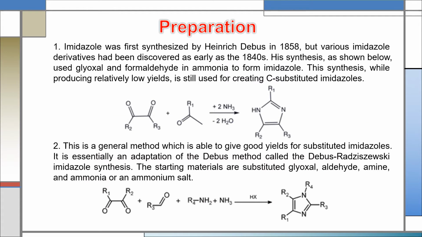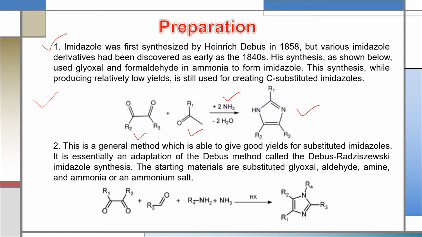Now about the preparation of imidazole. Imidazole was first synthesized by Heinrich Debus in 1858, but various imidazole derivatives had been discovered as early as the 1840s. His synthesis, as shown below, used glyoxal and formaldehyde in ammonia to form imidazole.